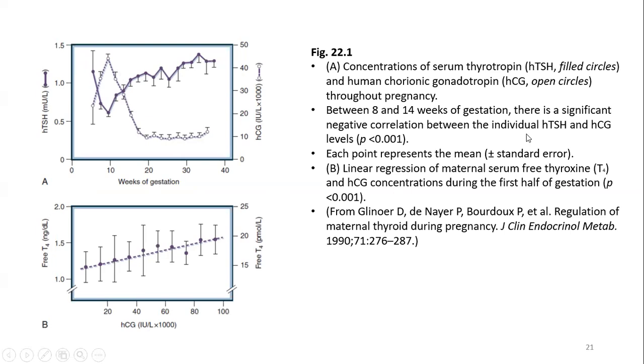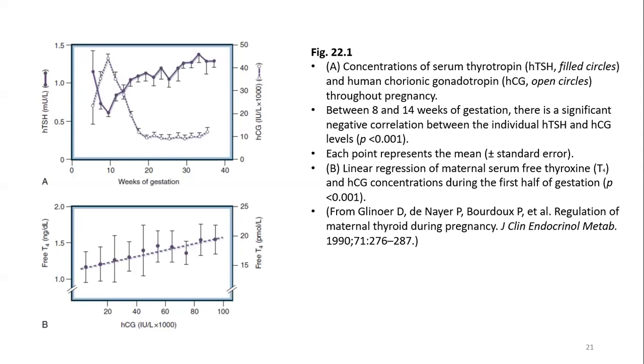There is also a linear regression of the maternal serum thyroxine and the HCG concentrations. So HCG and T4 levels are positively connected. As there is a rise in HCG level, there is also a rise in the free thyroid hormone levels.